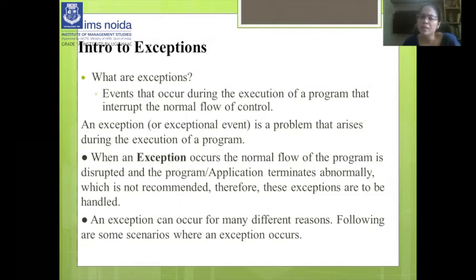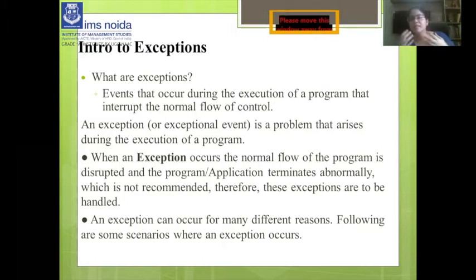Exceptions can occur for many different reasons. First, suppose the programmer has entered the wrong input, or a file that needs to be opened cannot be found. So these can be the reasons where an exception can occur.